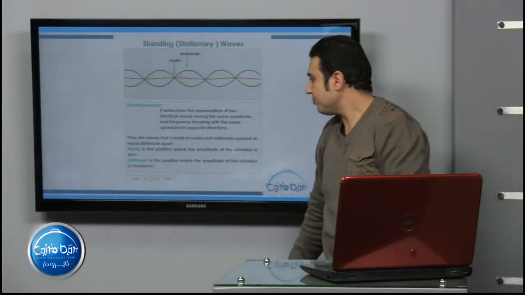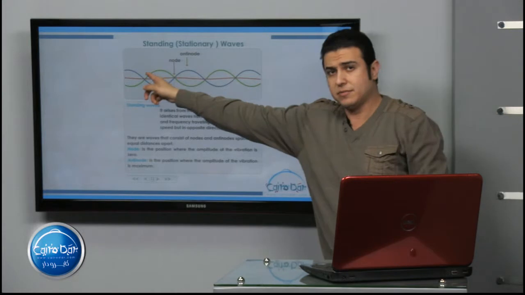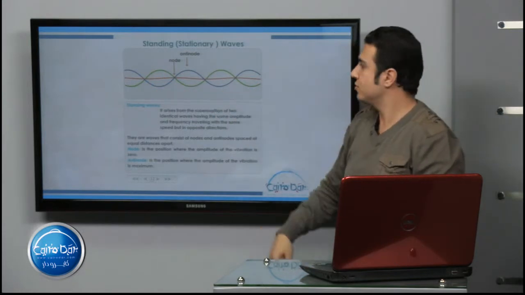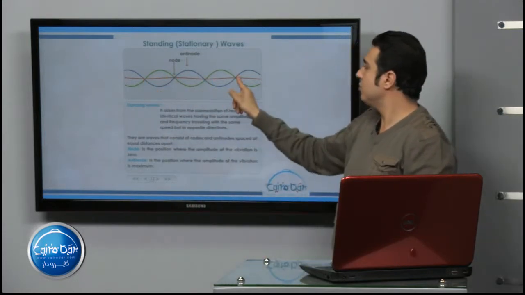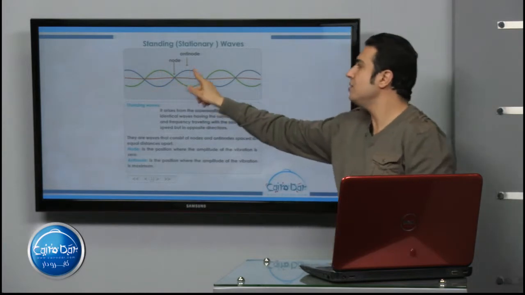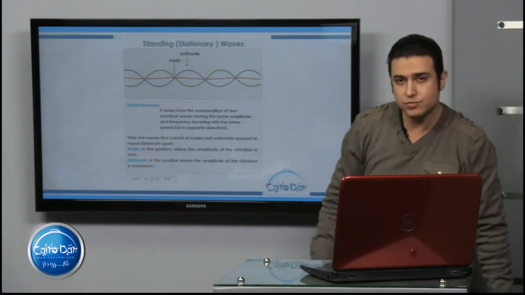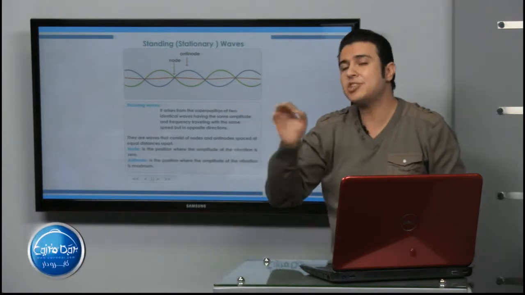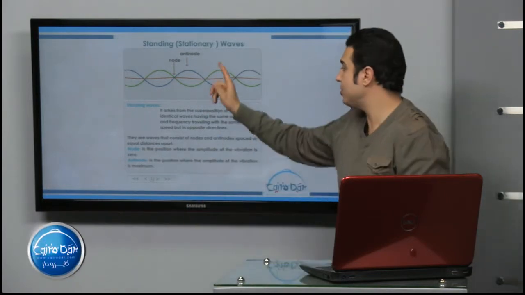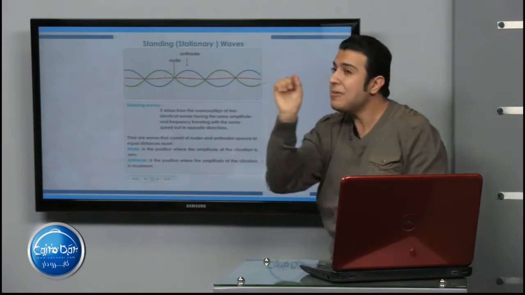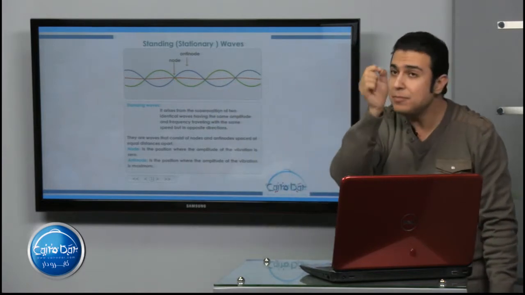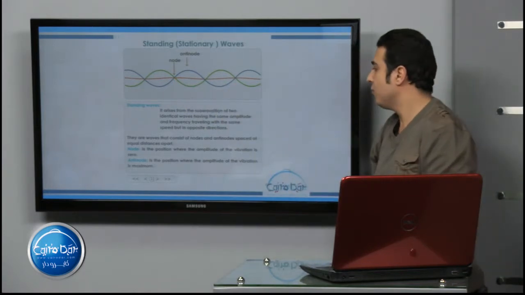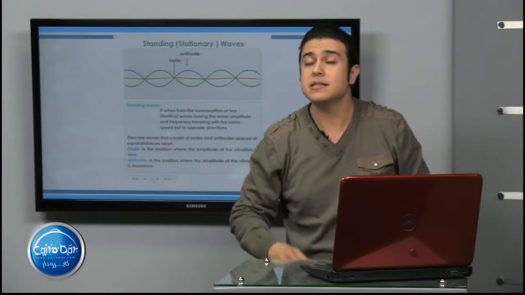These standing waves, as you see, consist of nodes and antinodes. What is meant by node? Node is the position where the amplitude equals 0, where the amplitude of the vibration is 0.